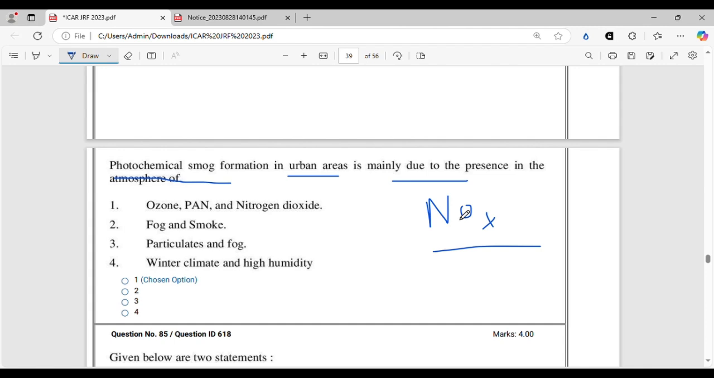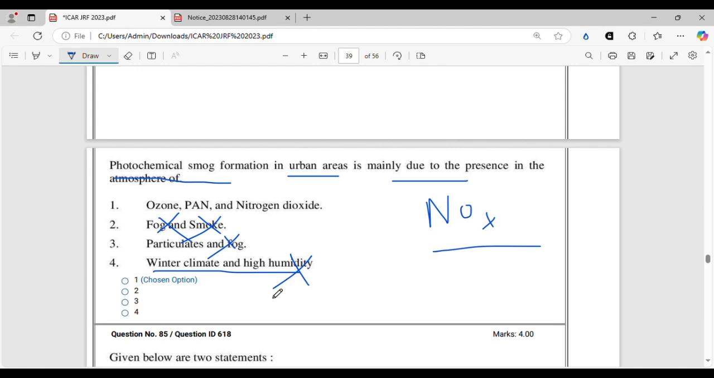Photochemical smog is not at all related with fog, not at all related with smoke. So and winter climate is also not true. Photochemical smog mostly occurs in warmer areas with warm climate. In colder areas, you can find classical smog, that is due to sulfur dioxide pollution and fog and smoke and all those things. But photochemical smog is completely different from classical smog, and you should read about this. If you can read it from any NCERT or from any textbook, that is fine. Otherwise, you can read it from Google also.